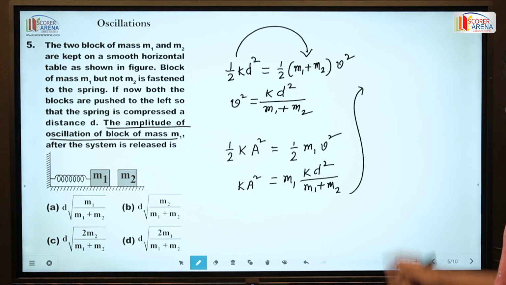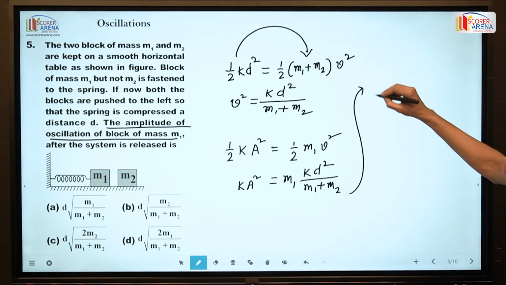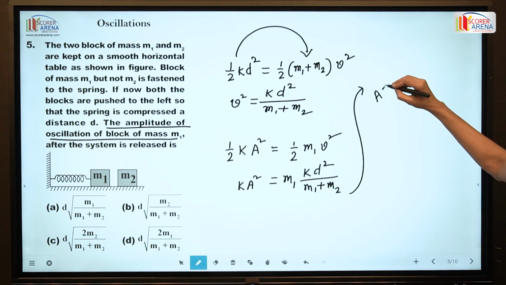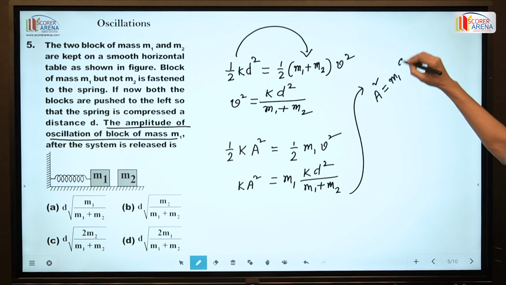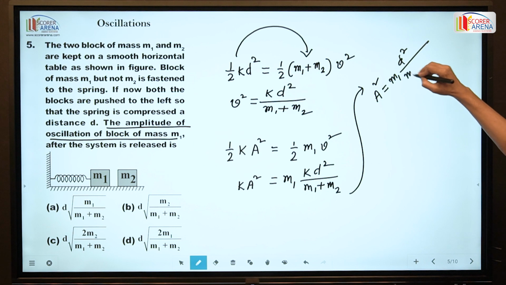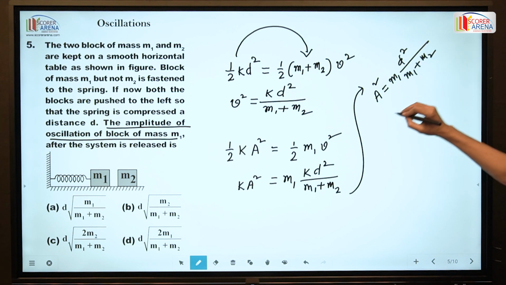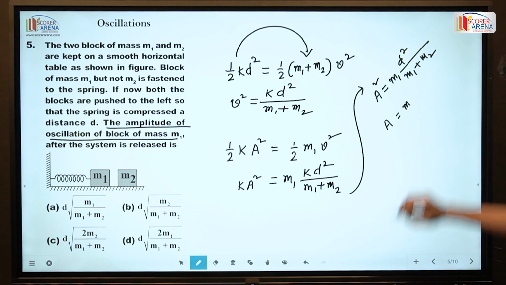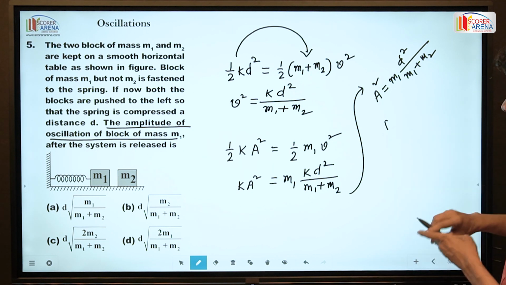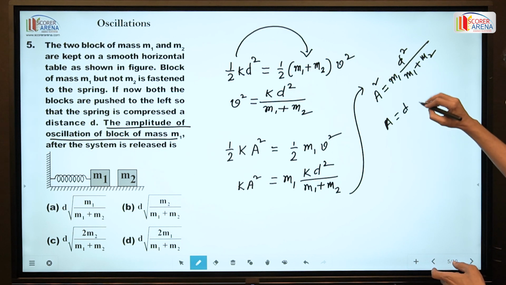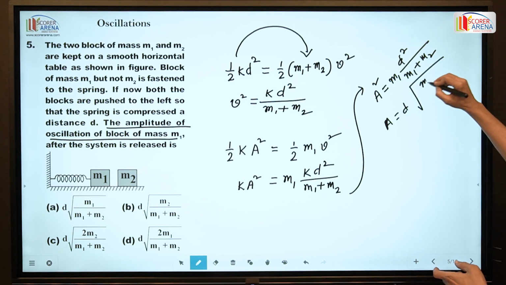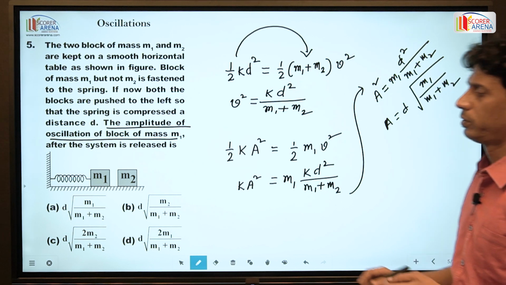So on simplification, amplitude equals m1 d square upon m1 plus m2. So A is equal to d root over m1 by m1 plus m2.